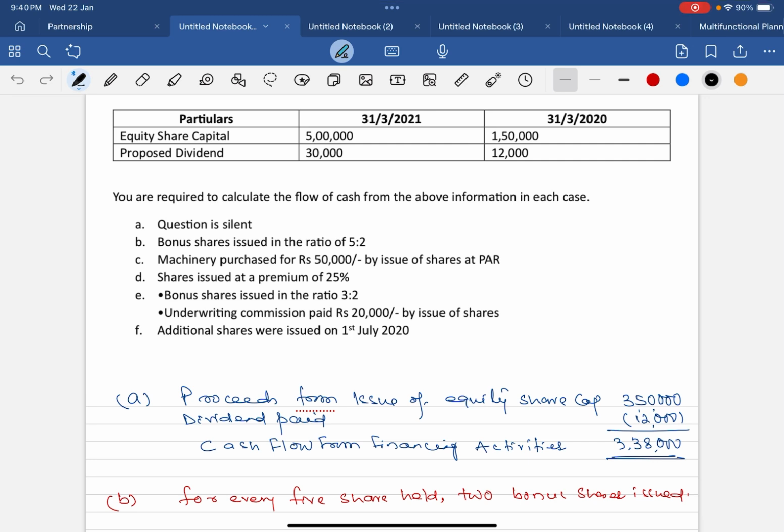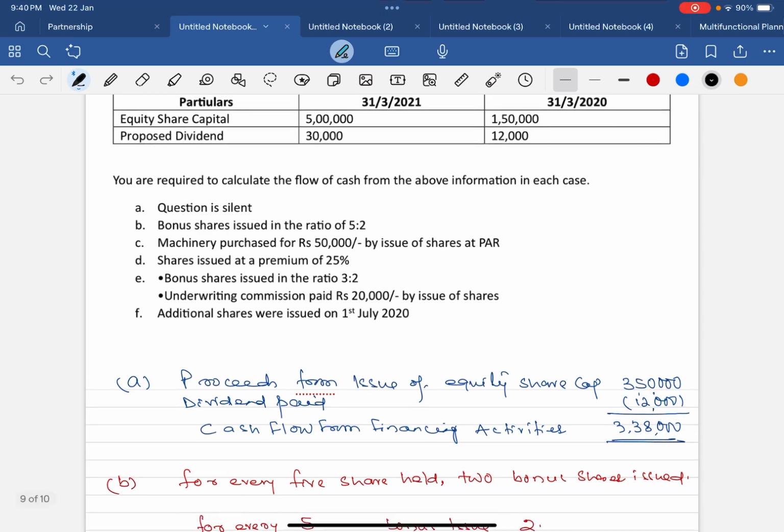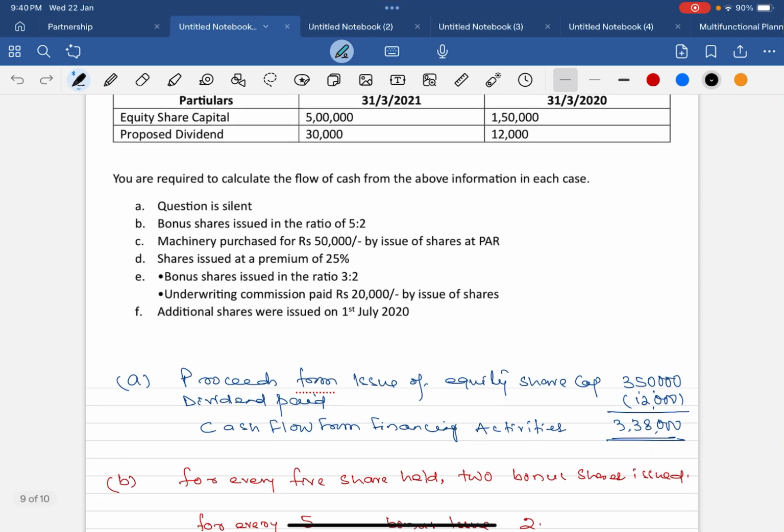Now it is given in the balance sheet that equity share capital last year was 1,50,000. In the current year it is 5 lakh. And proposed dividend last year was 12,000. This year it is 30,000. In bit 1, the question is silent. If the question is silent, just remember that proceeds from issue of equity shares is the current year minus previous year. Current year it is 5 lakh rupees and previous it was 1,50,000. So proceeds from issue of equity share comes to 3,50,000.